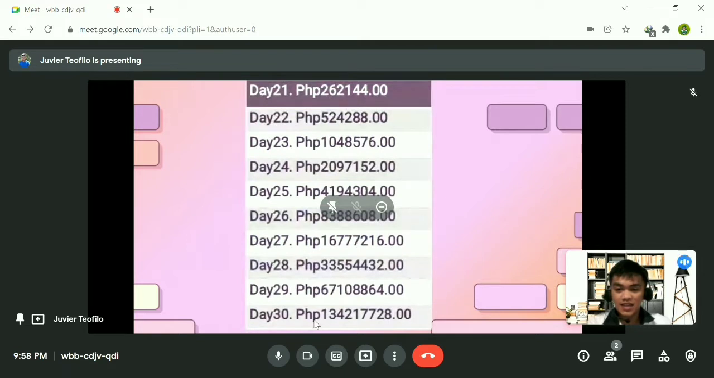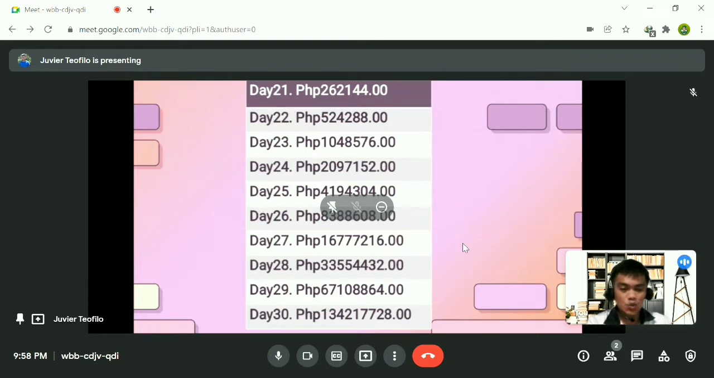In the 30th day, when we double the money per day, we become a billionaire. We have 13 billion, 4 million, 217,728 pesos in the 30th day, starting from 25 centavos that doubled per day.